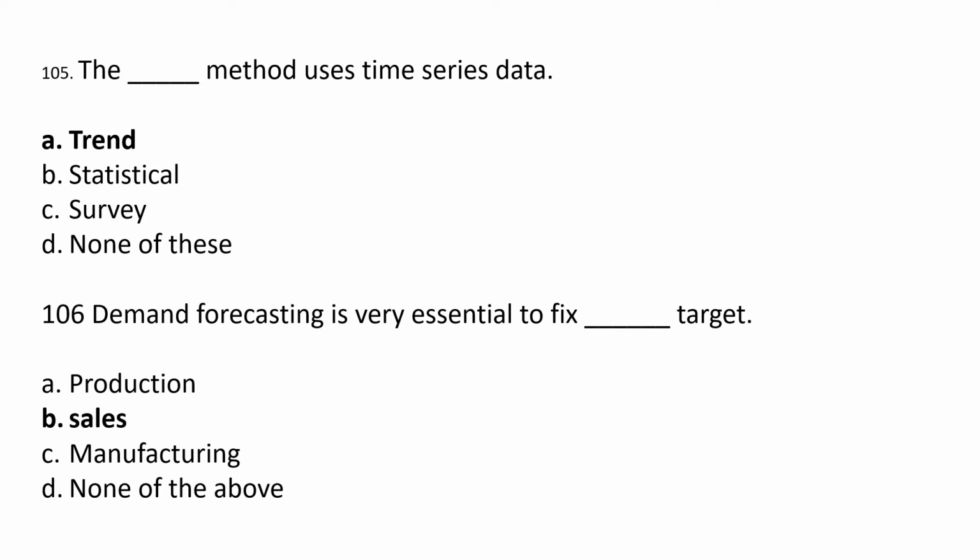The dash method uses time series data. Option A trend, option B statistical, option C survey, option D none of this. The correct answer is option A trend.